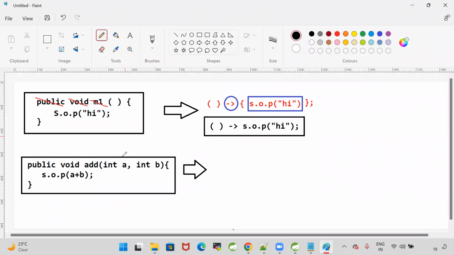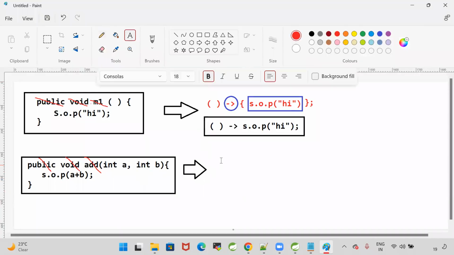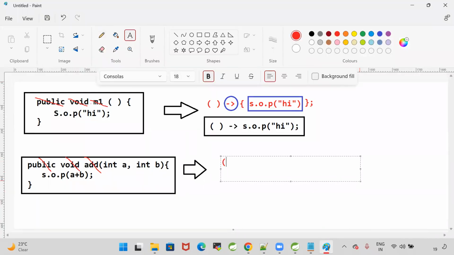As we discussed, lambda means no name. Remove the name, no modifier and no return type. Remove these things. The remaining part is our lambda. Just write the arrow to represent the body. Here, if you see, int a is available, int b is available, and the body. So how are we going to write the body? Curly braces.